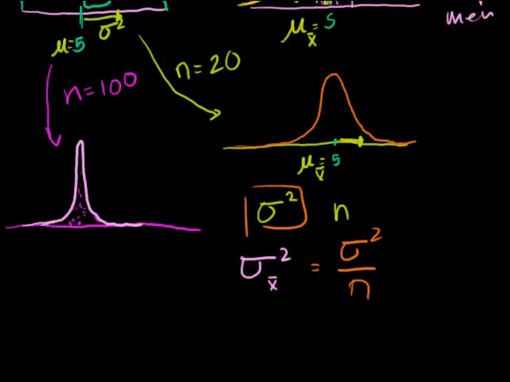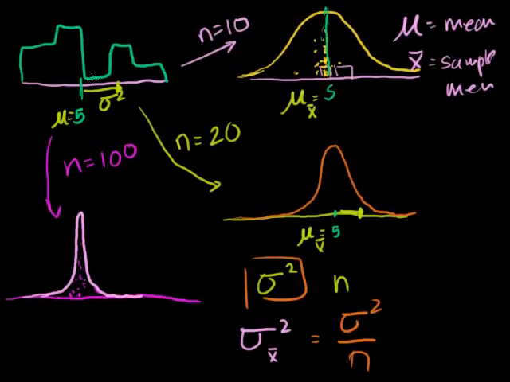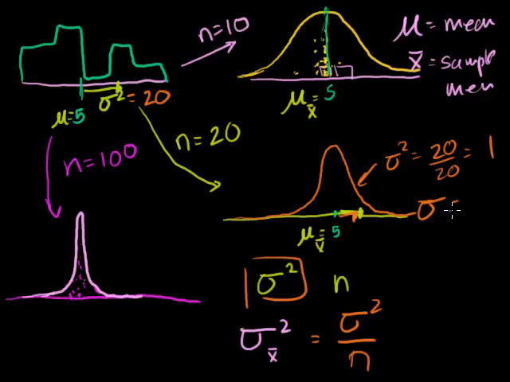That's all it is. So let's say the original distribution has a variance of 20. I'm just making that number up. And let's say your n is 20. Then the variance of your sampling distribution of your sample mean for an n of 20 is the variance up here, 20, divided by your n, 20. So the variance is 20 divided by 20, which is equal to 1. This is the variance of your original probability distribution, and this is your n. What's your standard deviation going to be? It's going to be the square root of that. The standard deviation is going to be the square root of 1.